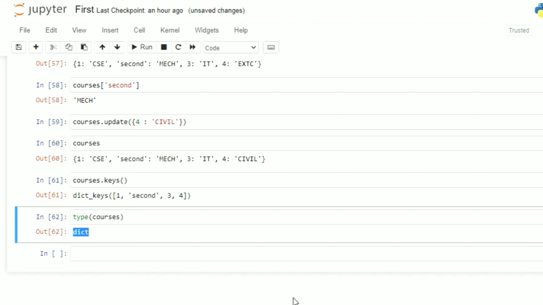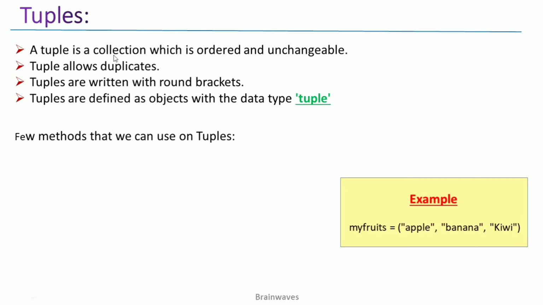Now we will go back to the presentation and we'll talk about the tuples. A tuple is a collection which is ordered and unchangeable, and it allows duplicate values. So in tuples we can write the duplicate values also, and tuples are always written in round brackets. Tuples are defined with the object with the data type as tuple, and this is the example. You can see my fruits is equals to, in brackets, apple, banana and kiwi.